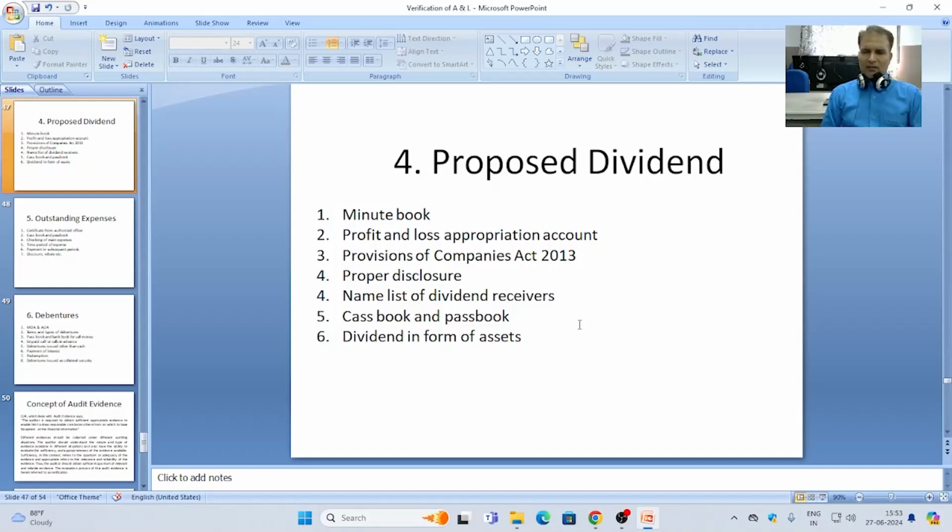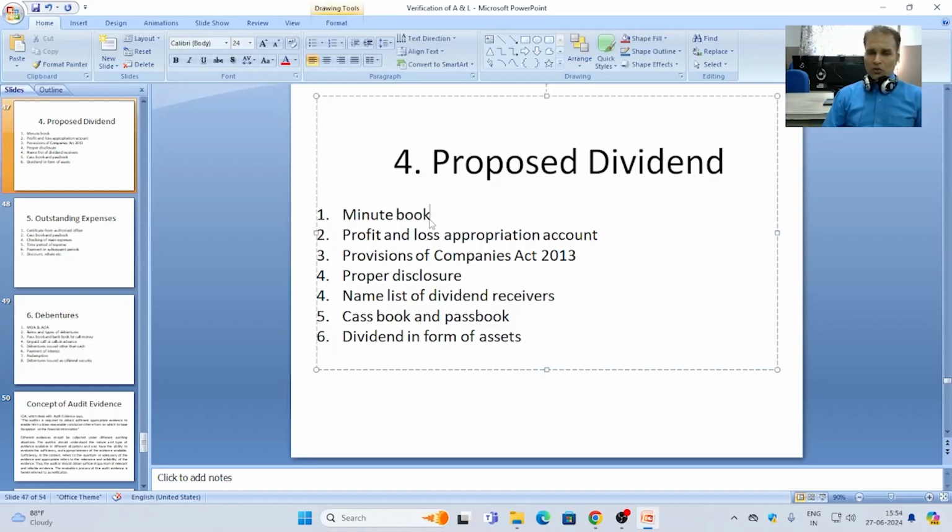Next liability is proposed dividend. Dividend means the reward on investment paid by the company to the shareholders. This is the return on share capital invested by the shareholders. It is very much directly related to the shareholders. So regarding the dividend,